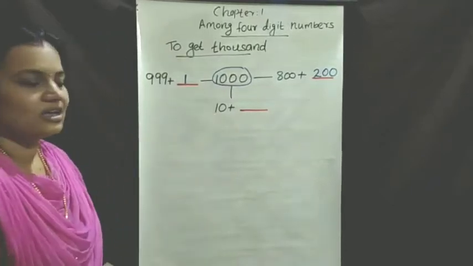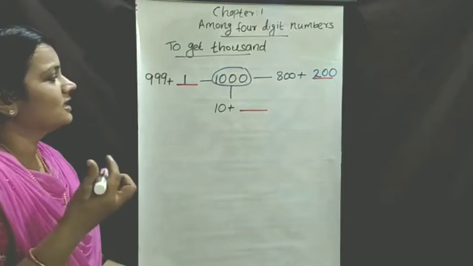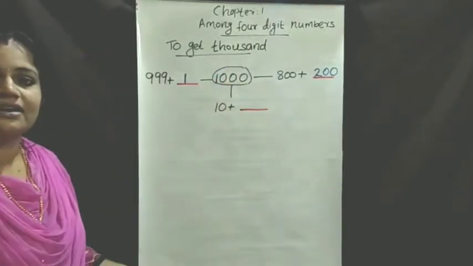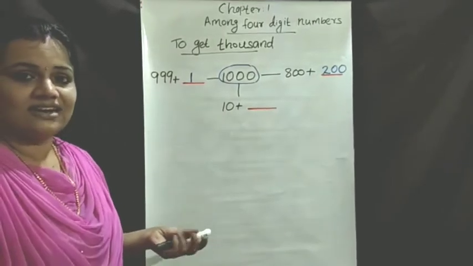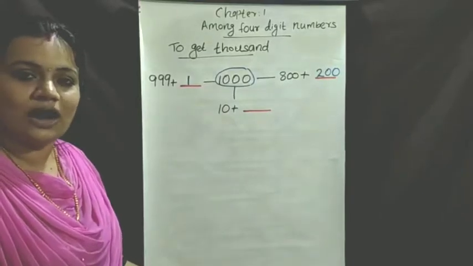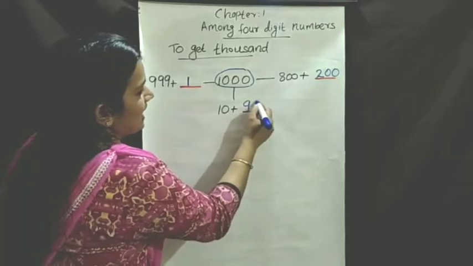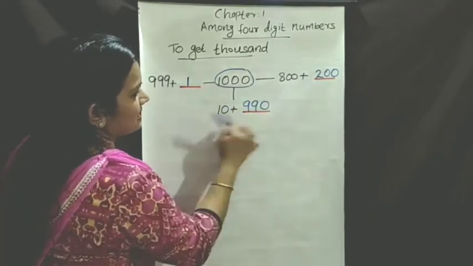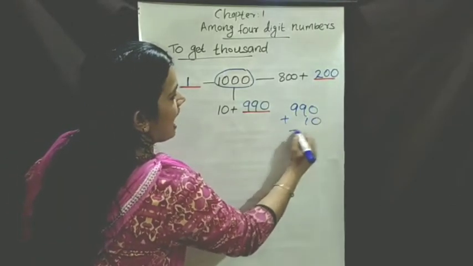Next number is 10. Which number is added to 10 to get 1000? You already studied the tens. 990 plus 10 equals what? 1000. 990 differs from 1000 by 10. 990 plus 10, add it.